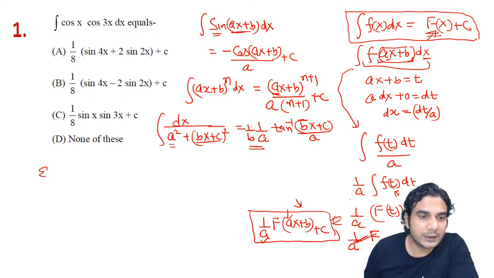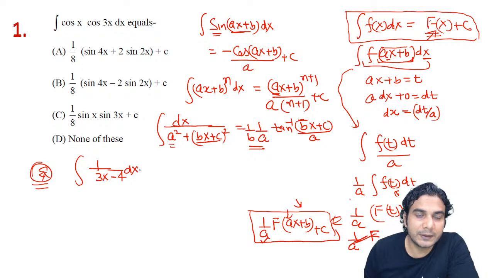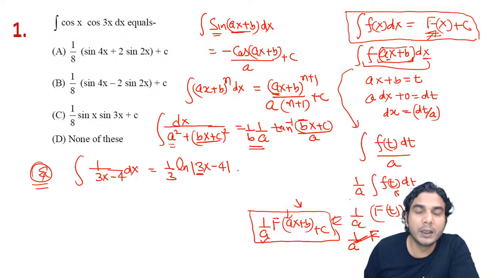Okay, let me give you one more example before starting. So let's take 1 upon 3x minus 4. What is the answer of this? We know the formula of 1 upon x: 1 upon x is ln x. So this is also linear, so directly you can apply the formula. 1 upon 3x minus 4 is ln of 3x minus 4, and obviously you can put mod also. In any formula where ln is coming, you can put mod on the argument, and divided by 3 because of this number, the coefficient of x. So you always need to divide by the coefficient of x. This is the answer, alright?